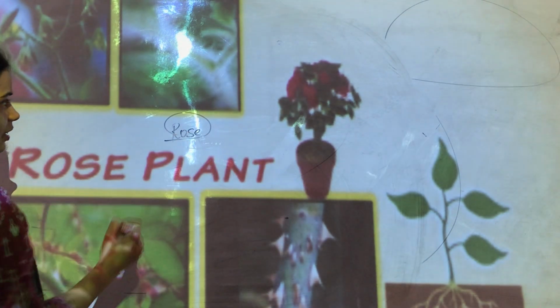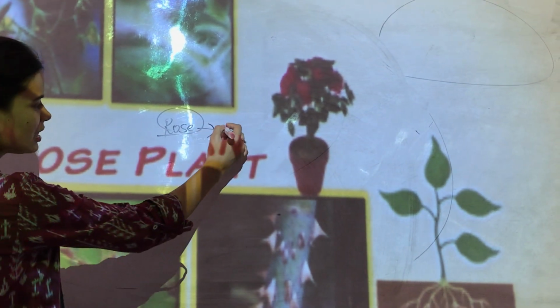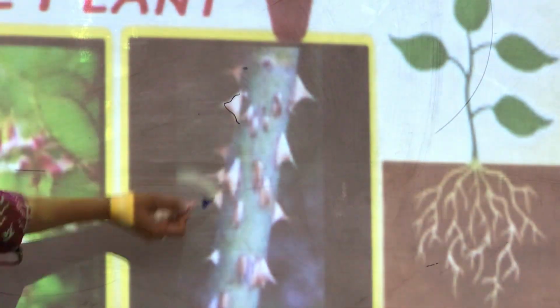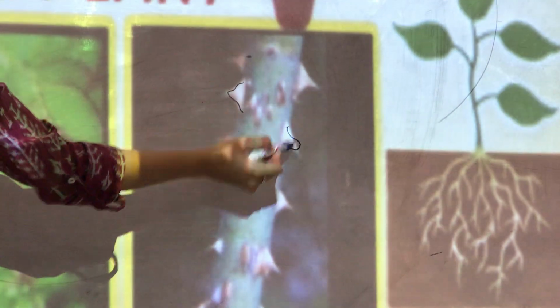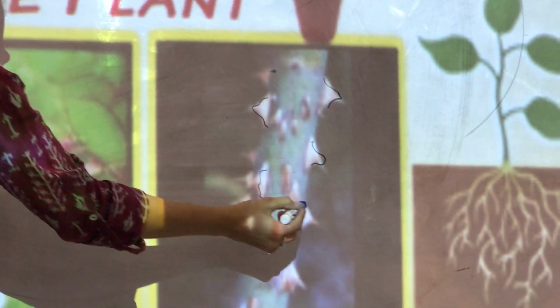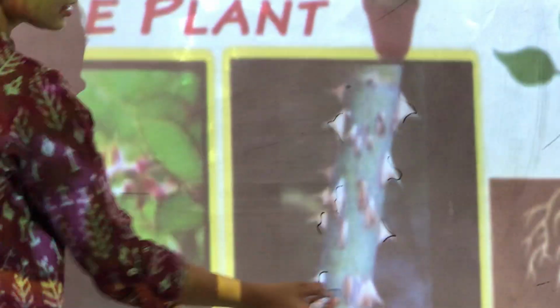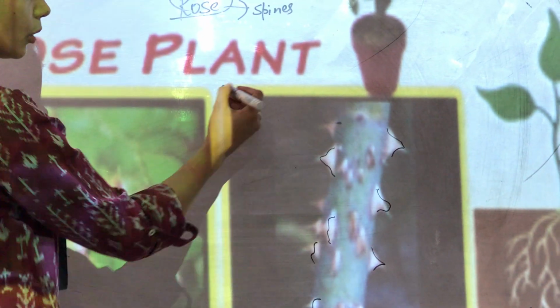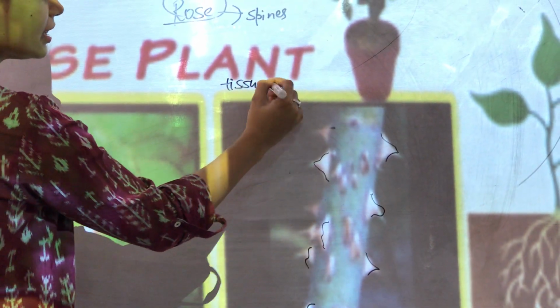Can you see that in the rose plant they have spines all over it? Can you see here? I hope you can see it. So these are the spines. These are nothing but the protection. This is the protective layer. So these tissues are growing outward. Okay, some tissues are inside the plant.